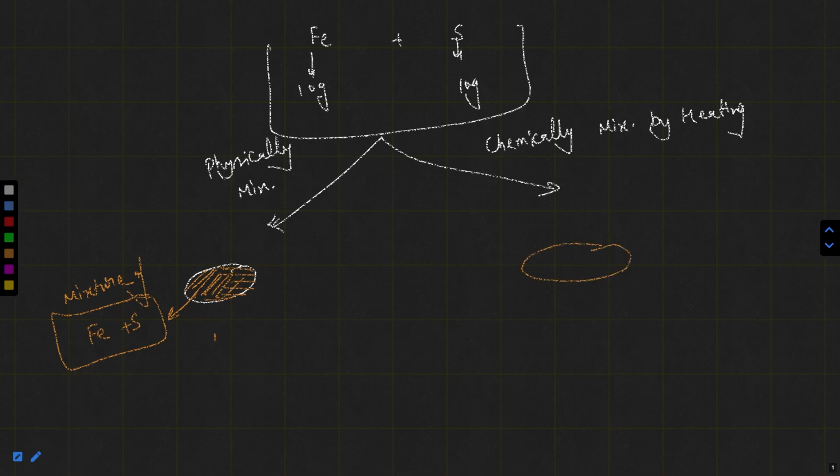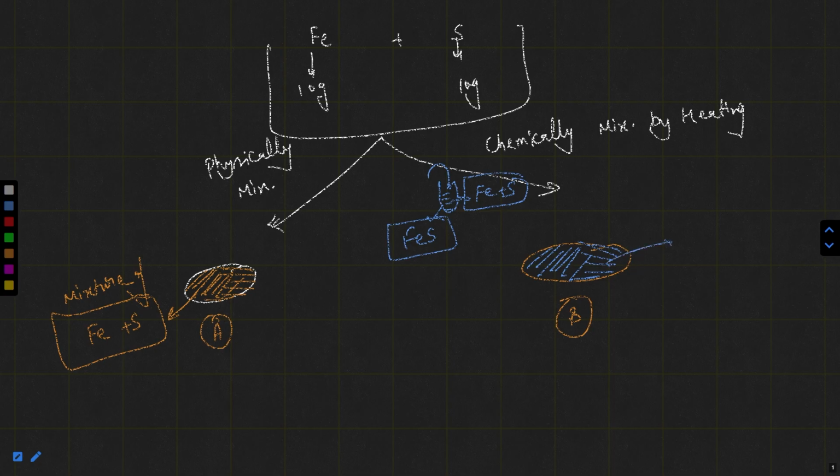In petri dish B, we have a mixture Fe plus S, but we are heating this mixture, suppose in this test tube. After heating, you will not get Fe plus S, you will get the combined form, which is FeS, which is blackish in color.